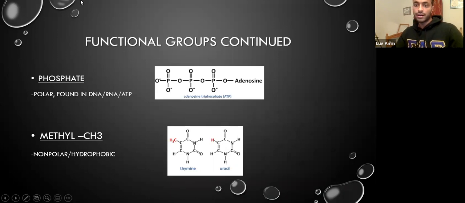However, something that Professor Maduro talked about was that DNA has thymine while RNA has uracil as one of its nucleic acids. The primary difference between the two is this methyl group right here. So DNA has thymine and it has this methyl group, while RNA has uracil and it does not have a methyl group. And that is all.